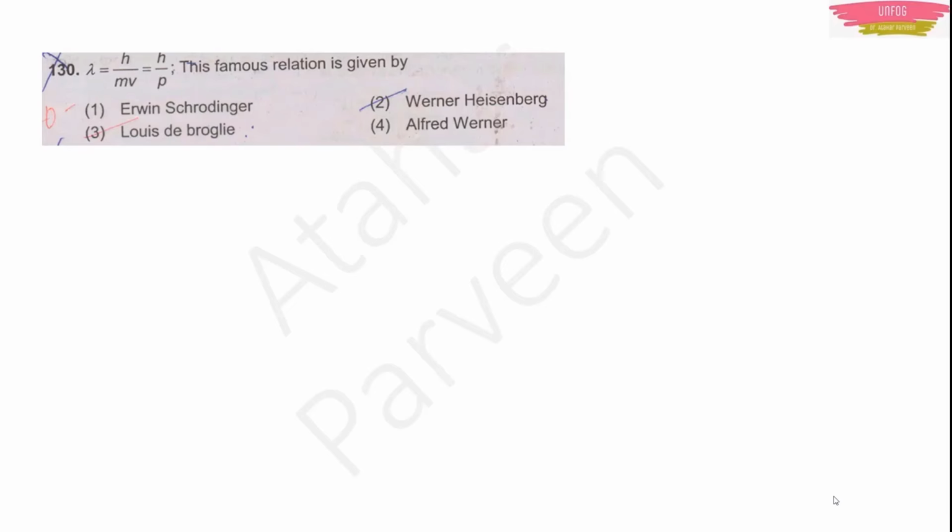Next question, number 130. Lambda is equal to h upon mv, which is equal to h upon p. This famous relation is given by Erwin Schrödinger, Werner Heisenberg, Louis de Broglie, or Alfred Werner. Four options are given. First of all, in this type of situation, you first have to recognize the formula, because they have not given what is lambda, what is h, what is p, what is m, what is v. We don't know anything, right? But if we know this relation, then we will know the answer for this question also.